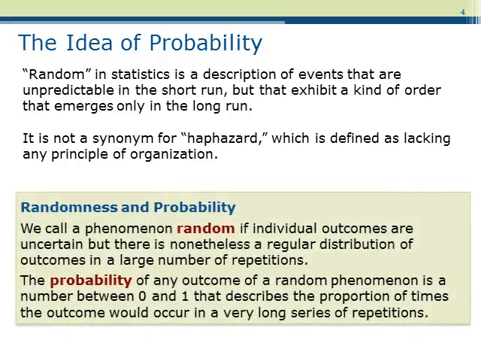In general, we call a phenomenon random if individual outcomes are uncertain, but there is nonetheless a regular distribution of outcomes in a large number of repetitions. The probability of any outcome of a random phenomenon is a number between 0 and 1 that describes the proportion of times the outcome would occur in a very long series of repetitions.